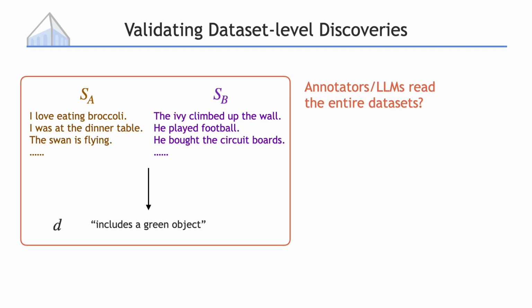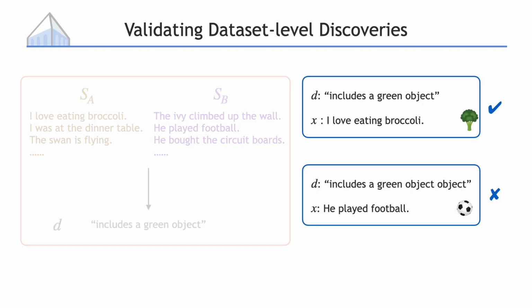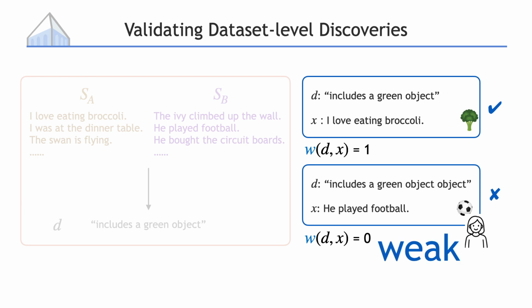So instead, we break it down into simpler validations on individual data points. It's much easier to check whether a single sentence contains a green object than to check an entire dataset. For example, broccoli is a green object, and football is not a green object. To formalize this, we say that W equals 1 if X matches D, and W equals 0 if X does not match D. This is simple enough that even without expertise or much time, we can do it effectively. However, it is only weak validation because it doesn't really tell you things on the entire dataset. It only tells you things on an individual data point.